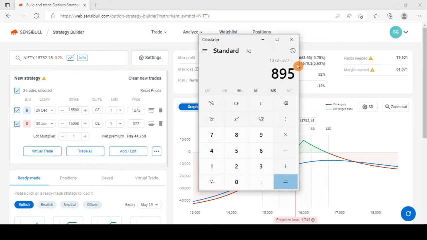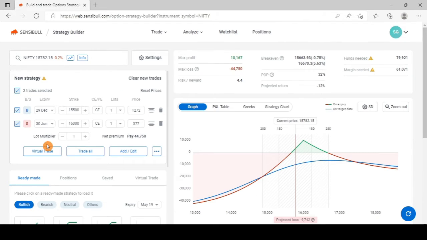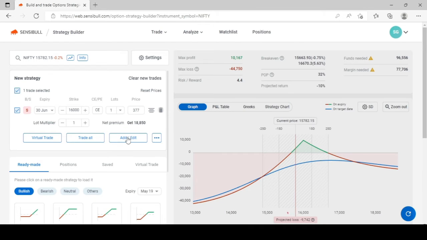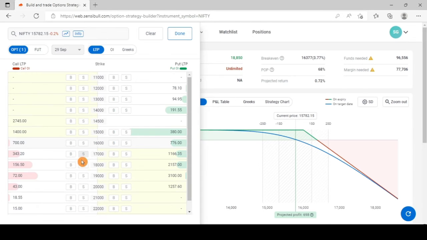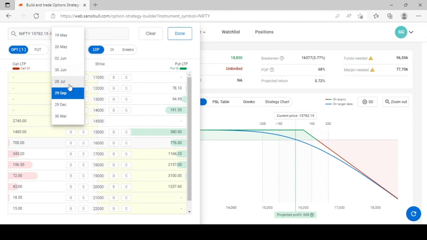So what we need to do is we can go down and select the long call option. Instead of December, we can select the September. So let us see. I will delete this December expiry long option and try to select the September quarterly long option. Unfortunately, we do not have the 15,500 strike open interest in the month of September expiry. So what we'll do is we will go down and select the July month expiry.